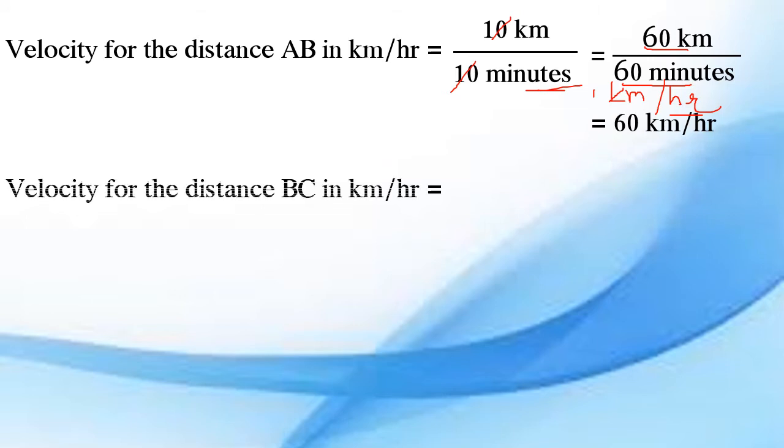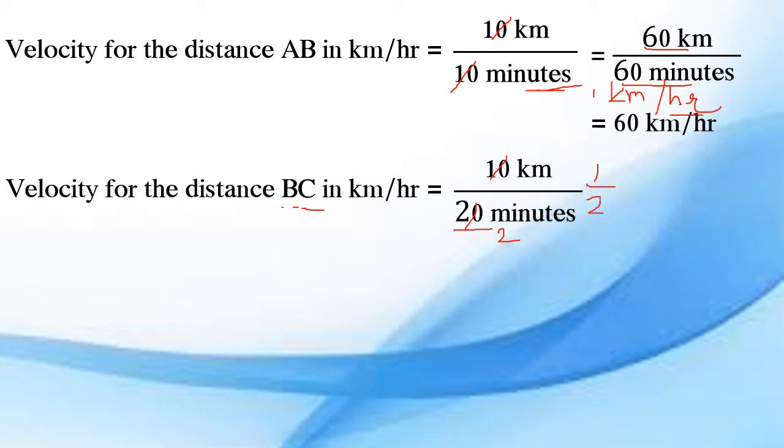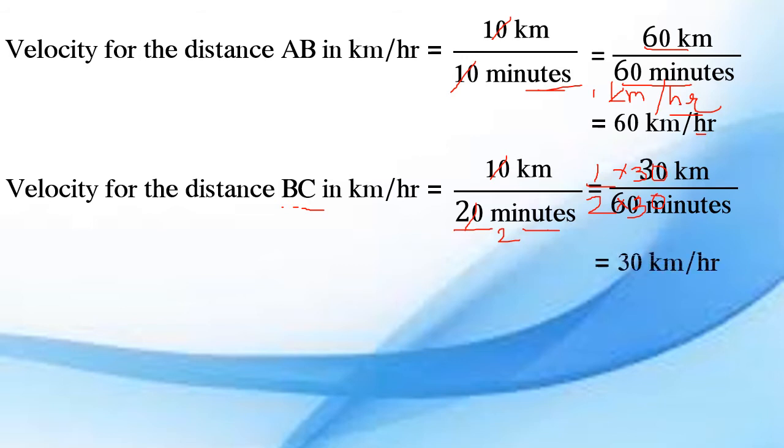Now velocity for the distance BC. BC is 10 kilometer and displacement is 10 kilometer and time will be 20. So 10 upon 20, that is 1 upon 2. Now here this is minutes, so we have to multiply it by 30 to make it 60, because 60 minutes equal to 1 hour. So it will be 30 kilometer upon 60 minutes, that is 30 kilometer per hour.